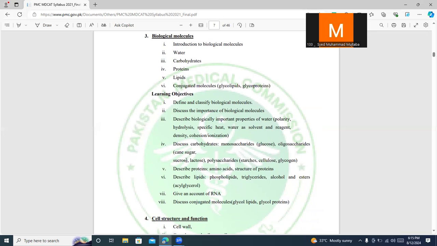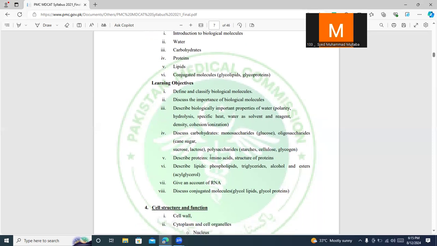You also need to know the chemical linkages between them. For example, fructose has alpha 1,6 linkage in it, so you need to know the chemical linkage between glucose, sucrose, and vice versa. Similarly, you need to know the differences between starch and glycogen. For example, starch is present in plants, whereas glycogen is present in animals, and it is a carbohydrate reserve. Now, if you come to amino acids, you should know the list of the essential amino acids.